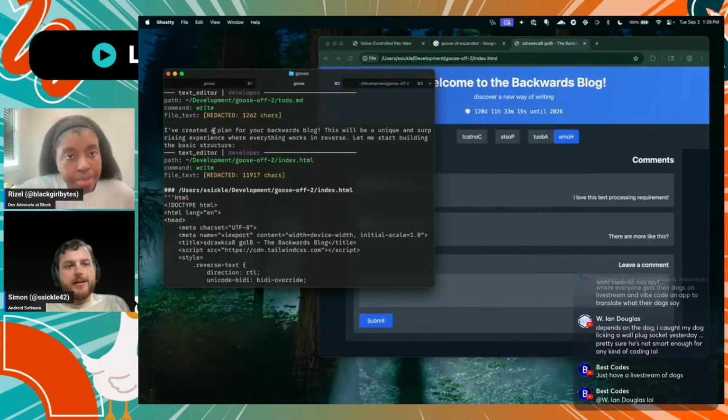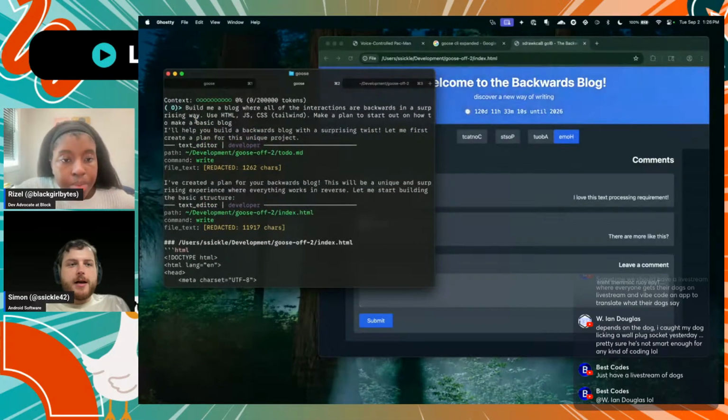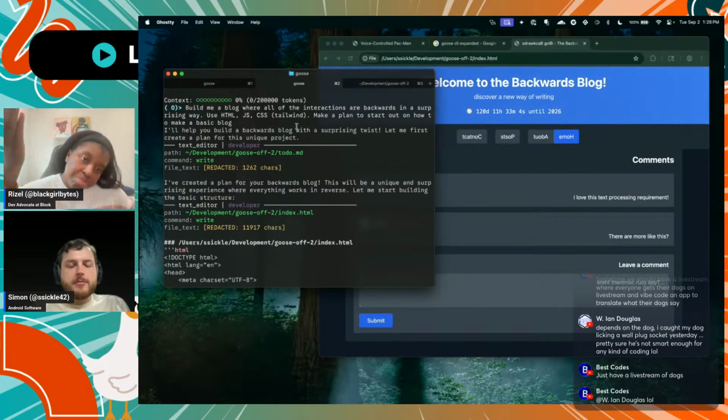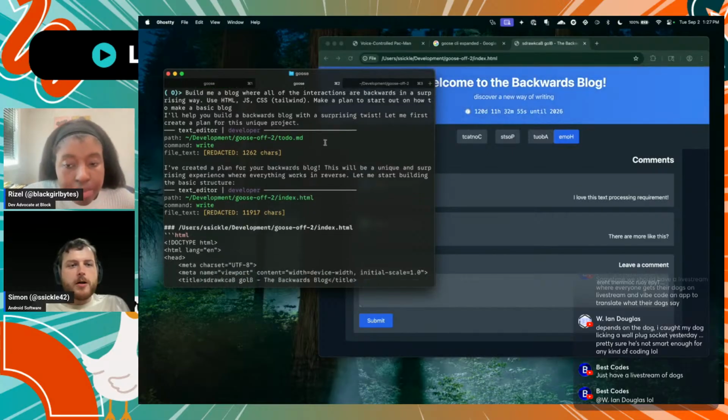I started off saying I want you to create a plan for a backwards blog. It needs to be HTML, JavaScript, and CSS. I told it to use Tailwind so that it would be a little prettier than standard CSS, and then make a plan to start this blog.